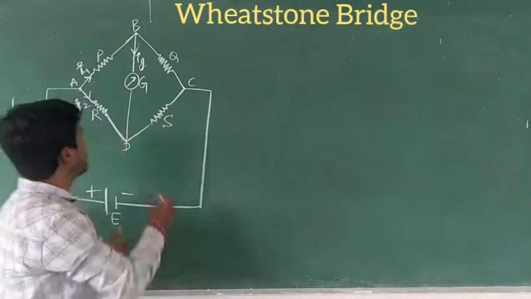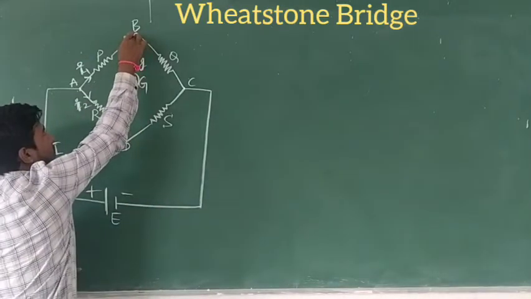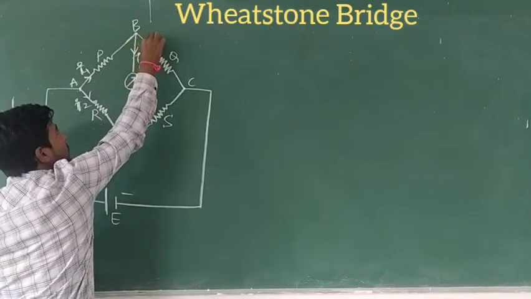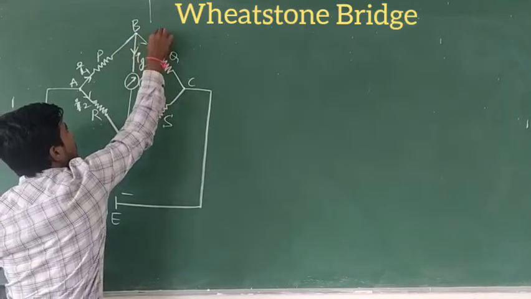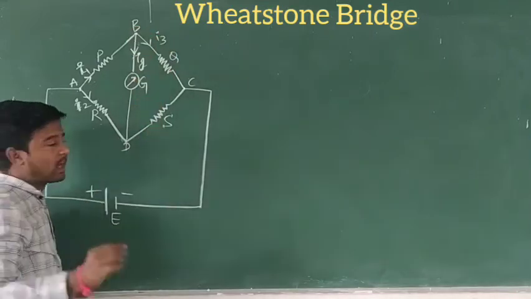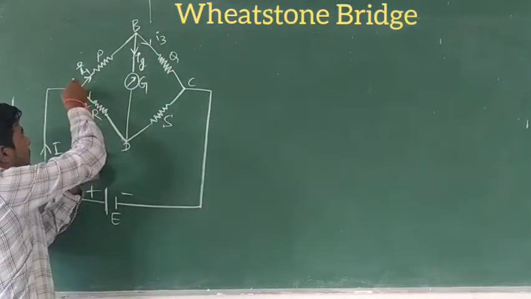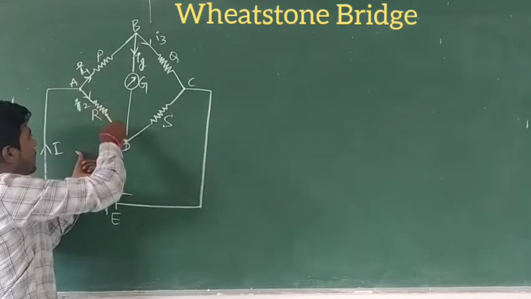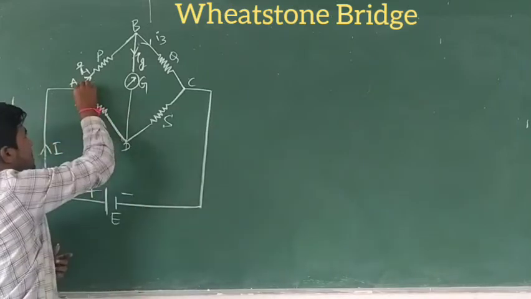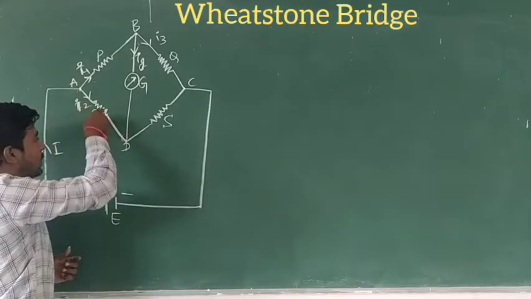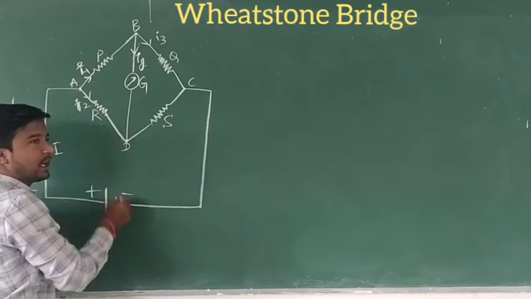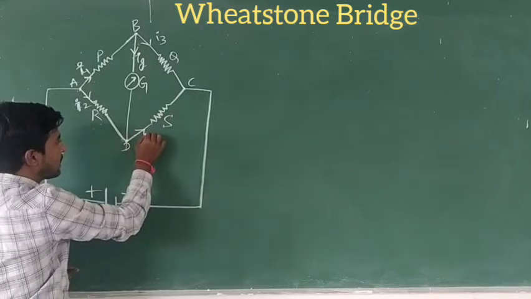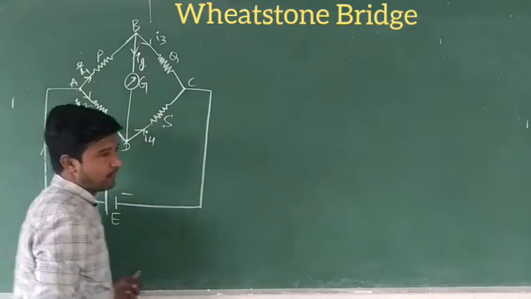Also, the current from B to C we call I3. And from the point A, the current goes to the point D, and when it enters the point D, it leaves to C. This current we call I4.